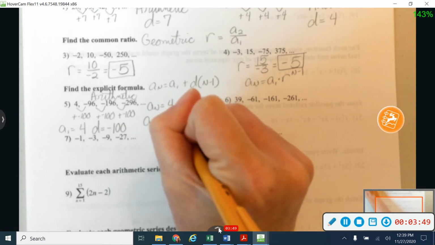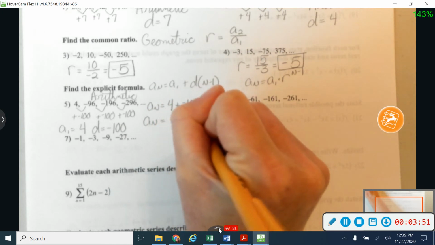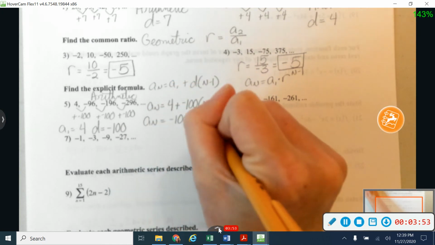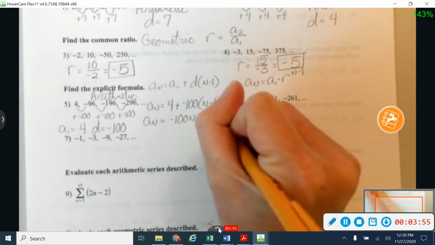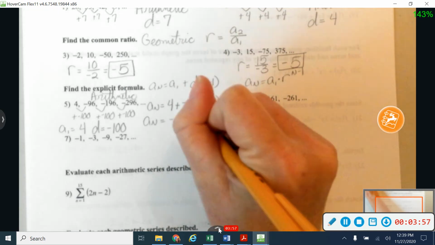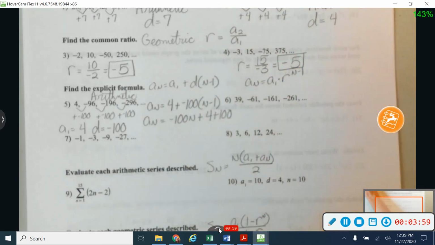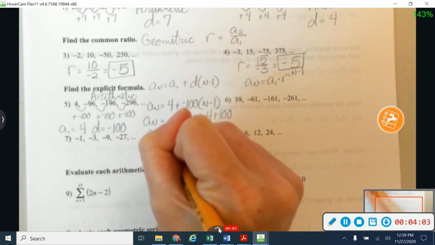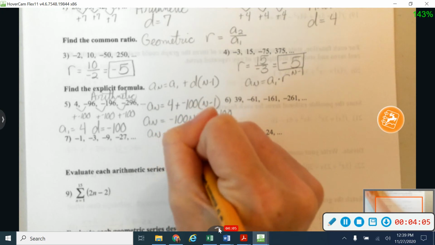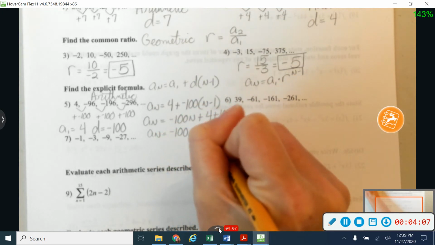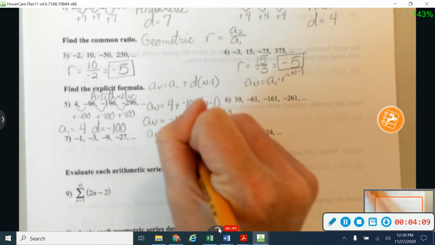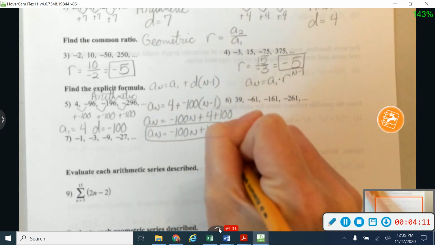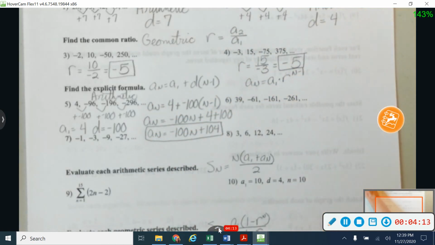I'm going to say that's negative 100n, and then I have plus 4 and plus 100. When I distribute that negative 100 into negative 1, that gives me a positive 100. So my explicit formula for this one is negative 100n plus 104. Or you could write that in the opposite order and say that it's 104 minus 100n. Either way would work on that.